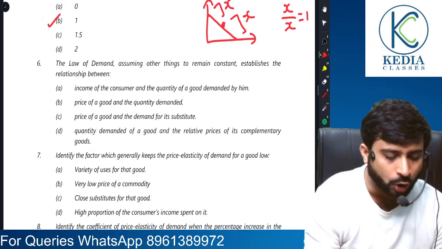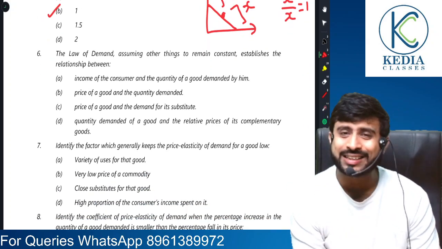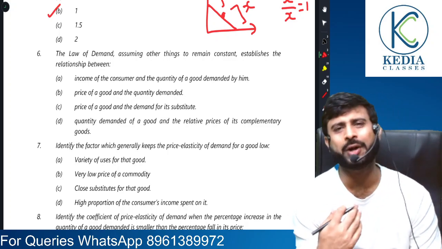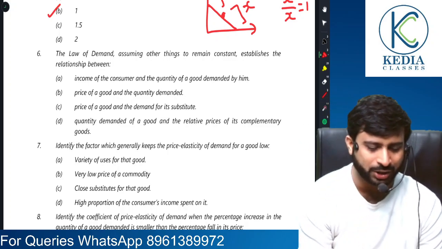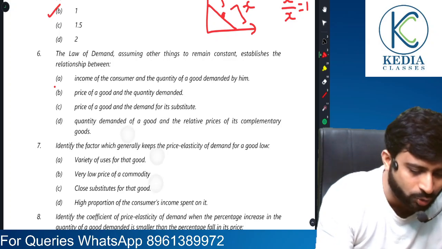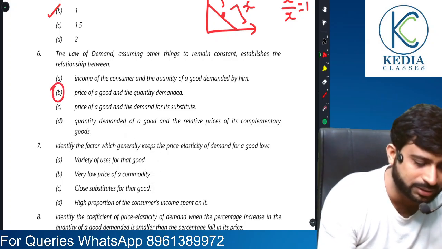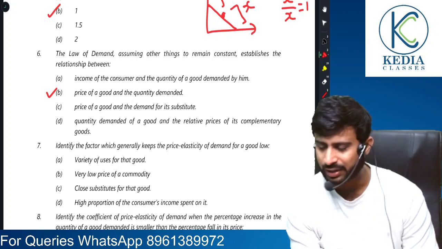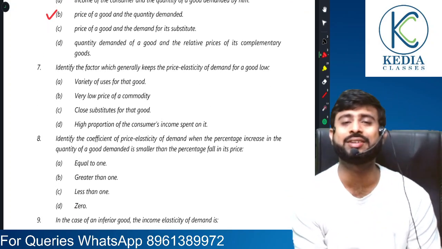The law of demand, assuming other things to remain constant, establishes the relationship between own price and quantity demanded of the commodity. So the price of the good and the quantity demanded of the good. This B is the correct answer. We don't need to see other options as well, right? Next, moving on. Number 7.